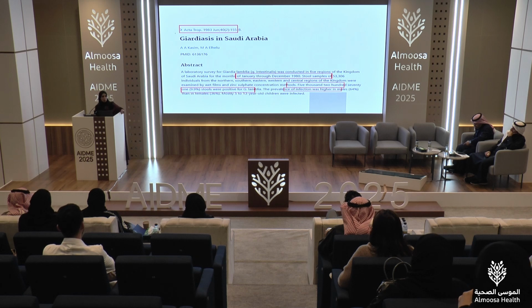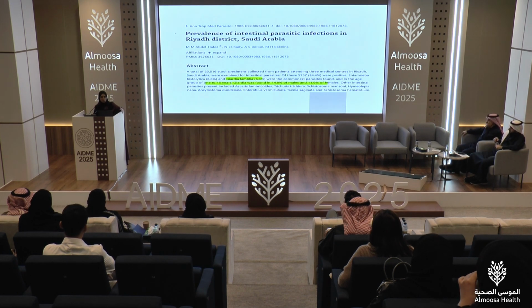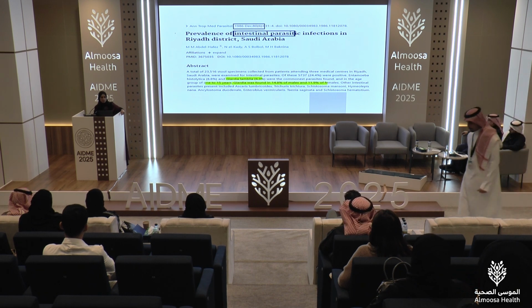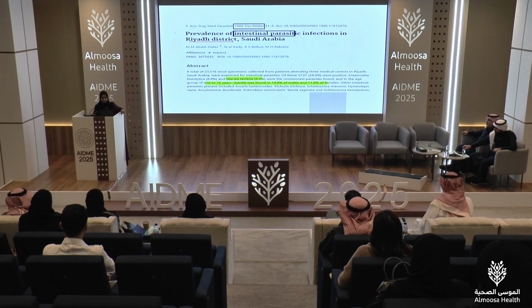Okay, so moving forward through history, do we have a change from that time until today? Let's dive through the statistics and studies done in our country. In 1986, a study was done in Riyadh to determine how much Giardia we have in Riyadh.